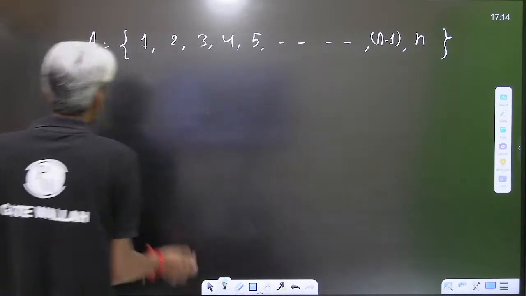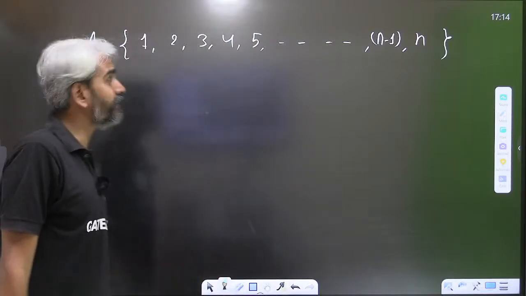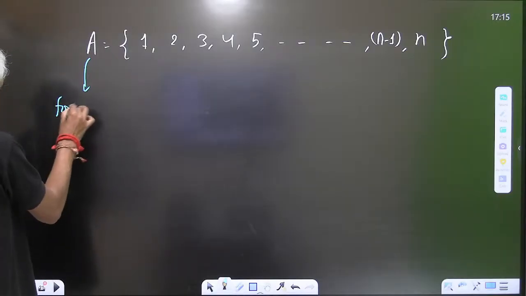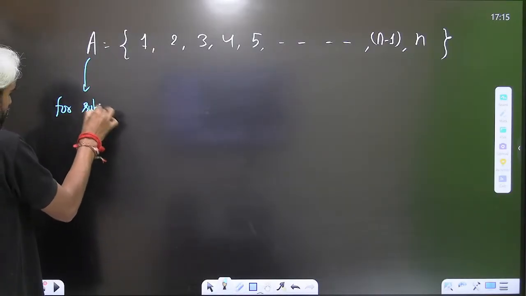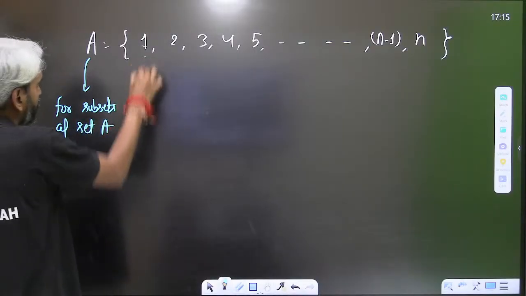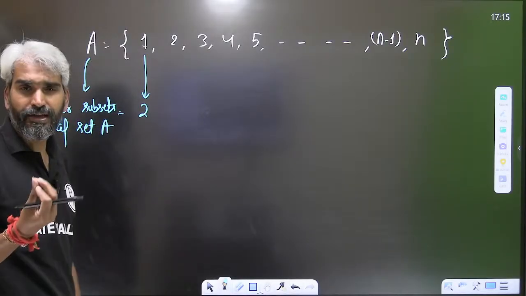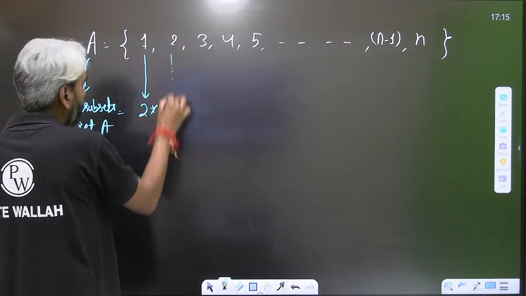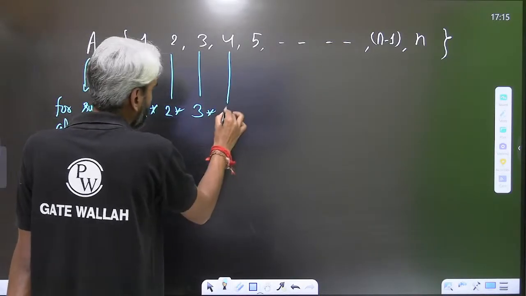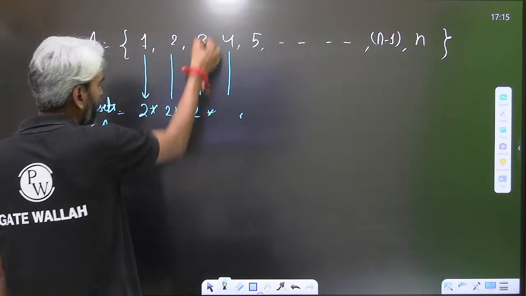The subsets of set A will include or exclude the elements of set A. For subsets of set A, each element can be chosen in two ways. You can leave 1 or you can choose 1, you can leave 2 or you can choose 2, there are two ways. Either you can leave 3 or you can choose 3.